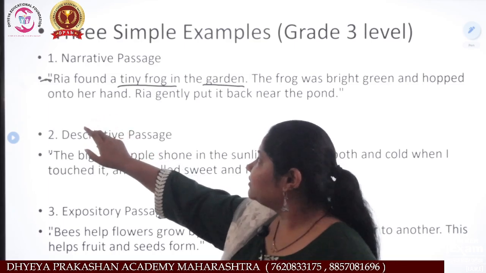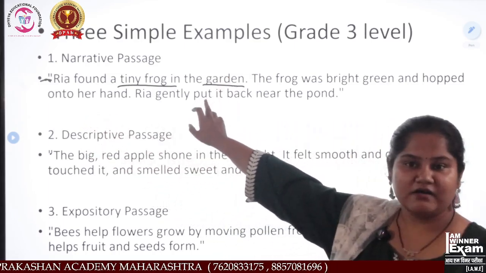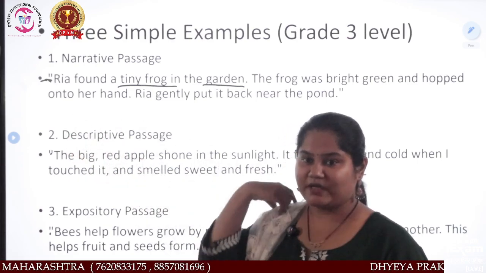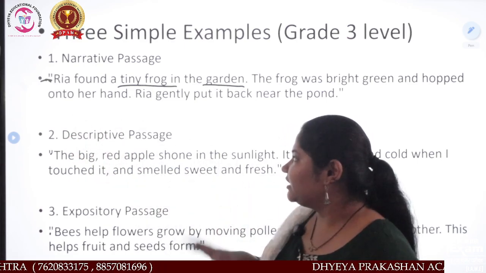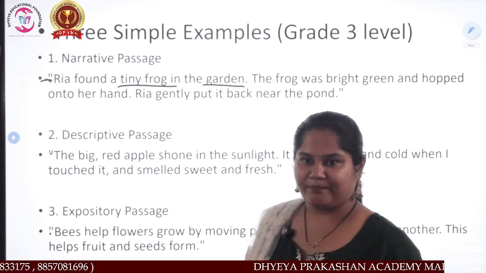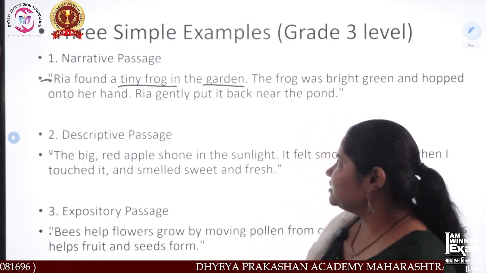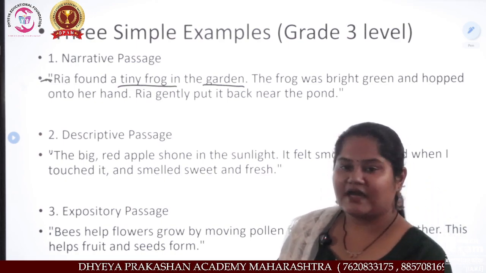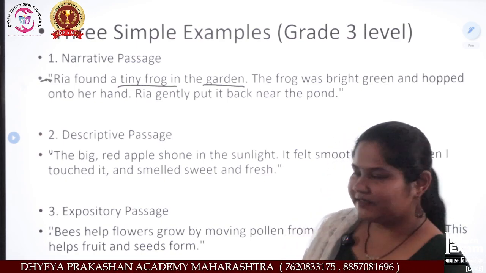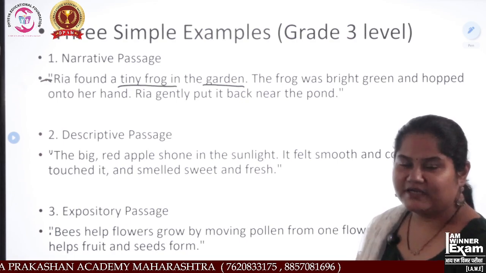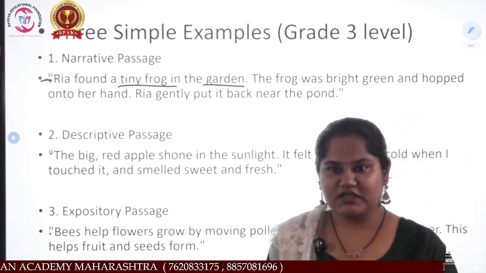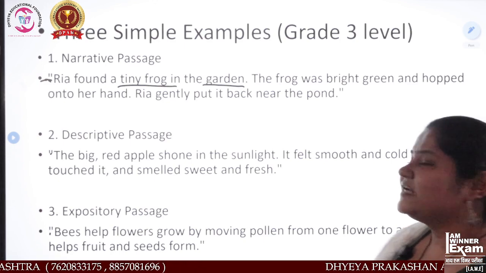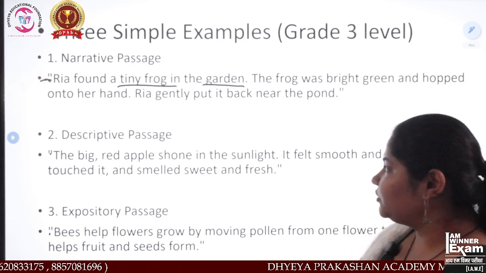What happened? Ria was sitting in a garden. You just have to imagine what I am telling. Imagine a girl named Ria in a garden, and she finds a tiny frog. It's a frog. The frog was bright green and hopped onto her hand.